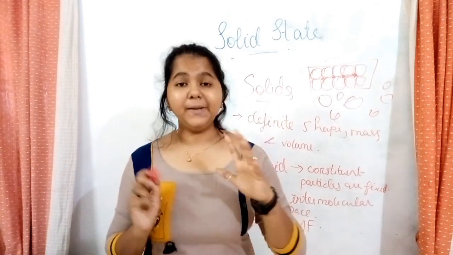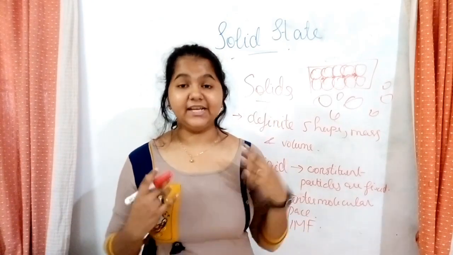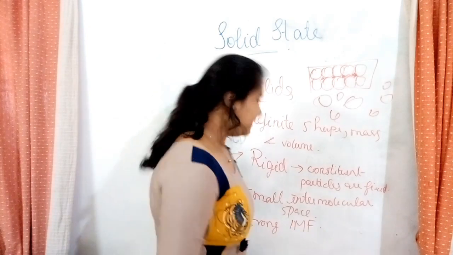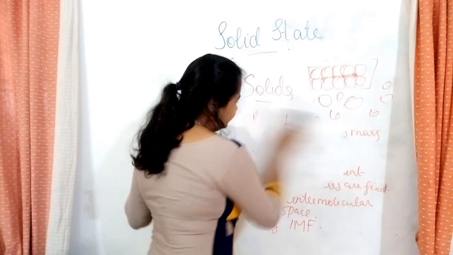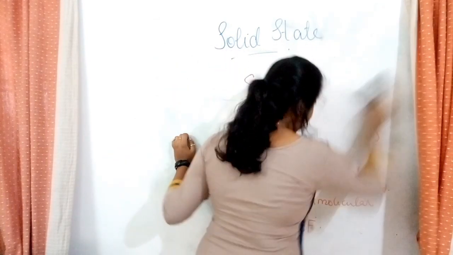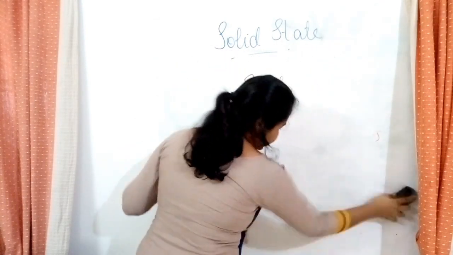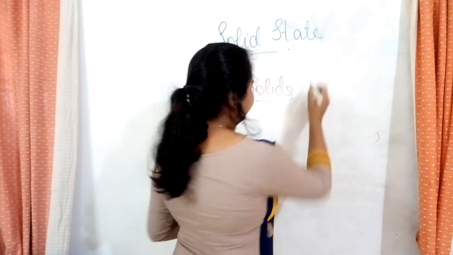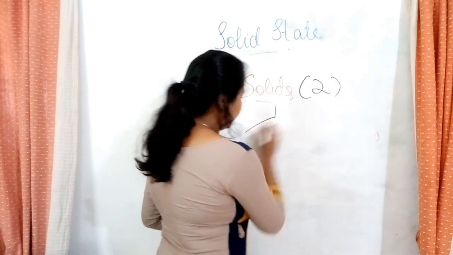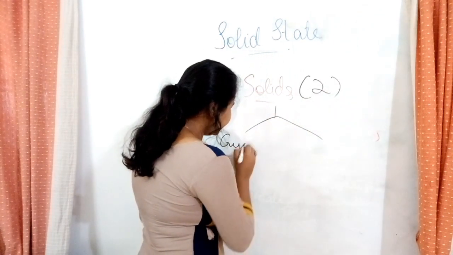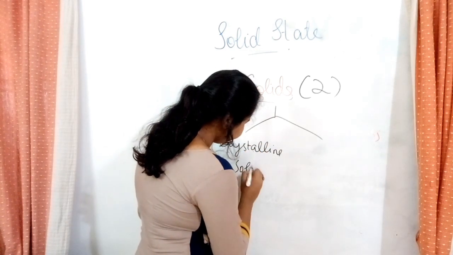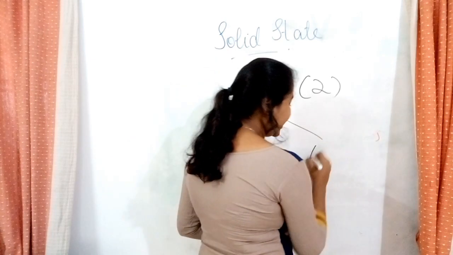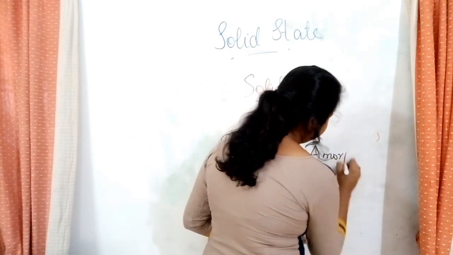Now, to talk about solids, solids are classified into two. Let's see what that is and what points come under this classification. As I told, solids are classified into two types, that is crystalline solids, and the next one is amorphous solids.